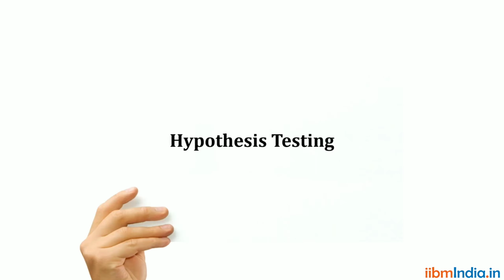Hypothesis is nothing but a methodology which is mainly used to prove or disprove a statement with the help of statistical analysis. There are two approaches: one is critical value approach, another is p-value, that is probability value approach. Whenever we go for hypothesis, there is a possibility we may get type 1 or type 2 error. To avoid the type 1 or type 2 error, we can increase the alpha value, that is the level of significance or error rate. Through that we can control it. So this is all about hypothesis.